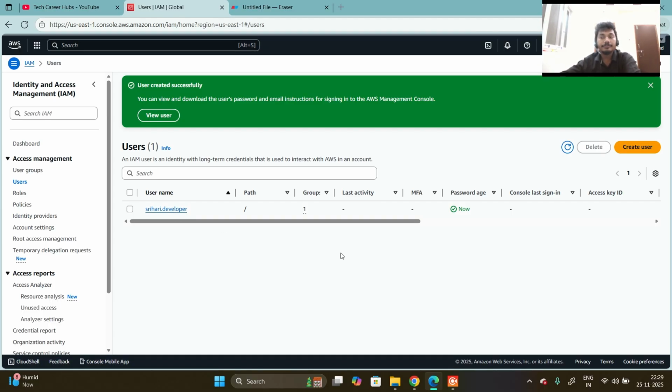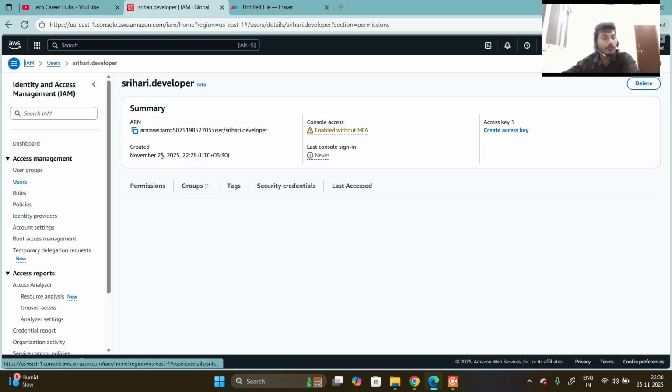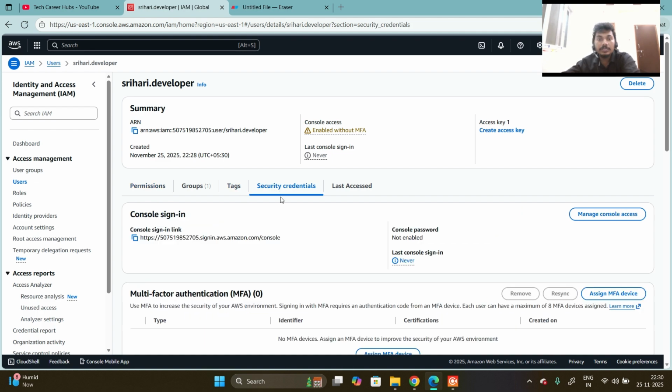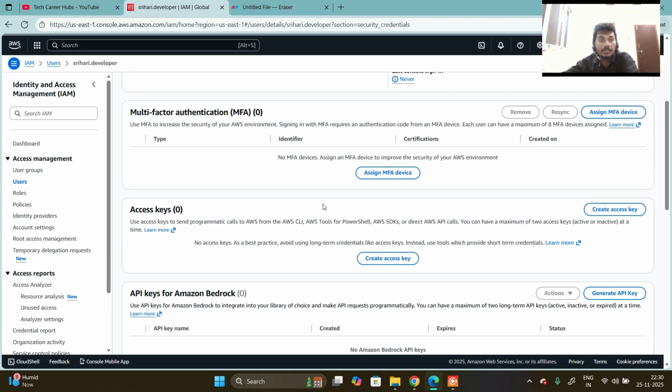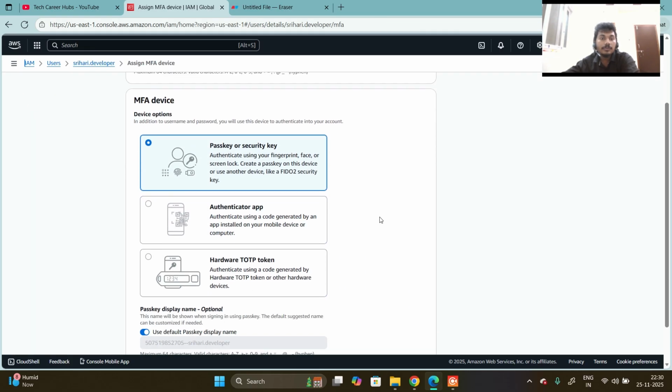MFA is not required now; in later videos we can create it. Or else we can enable the MFA now also. For that, open this user, then go to the security credentials. After that, here under multi-factor authentication, click on assign MFA device.